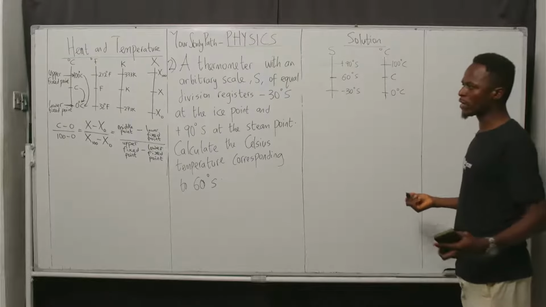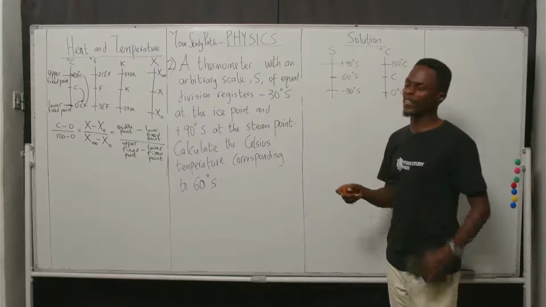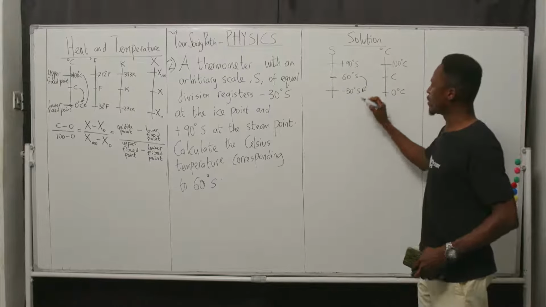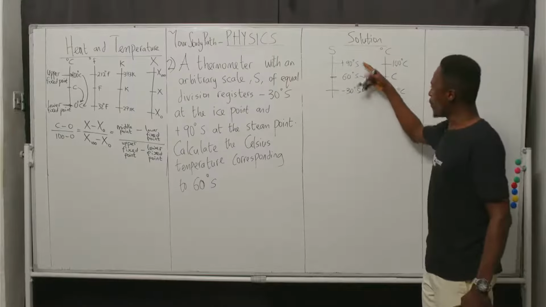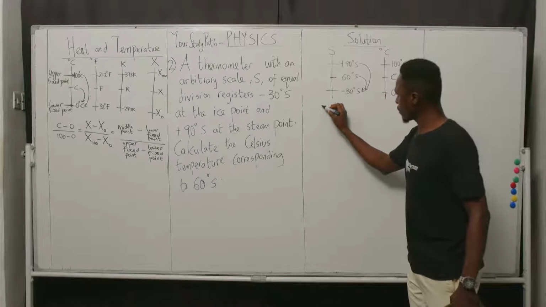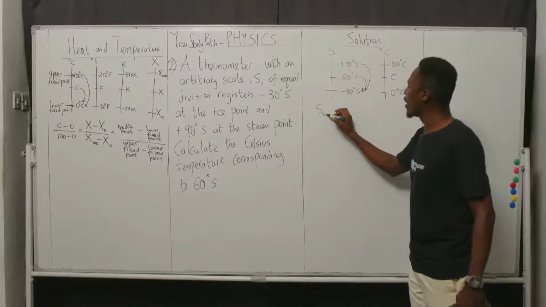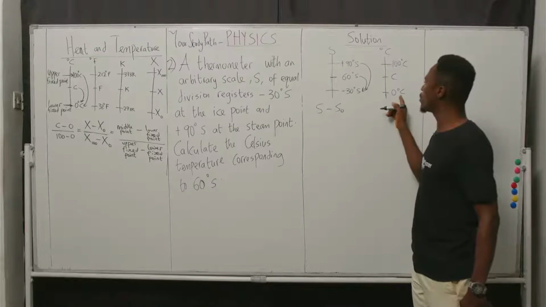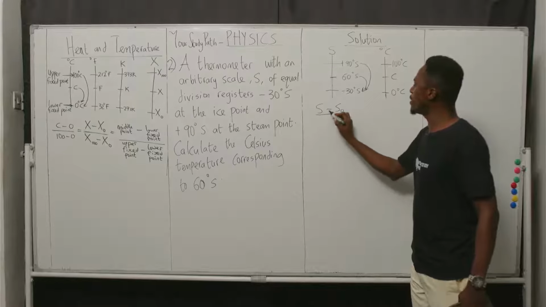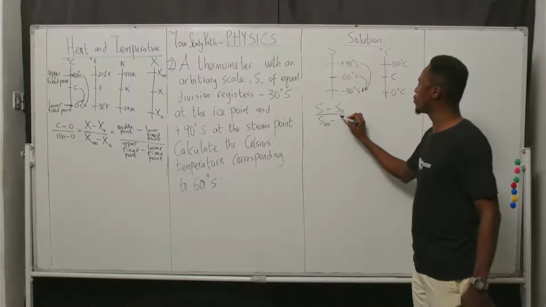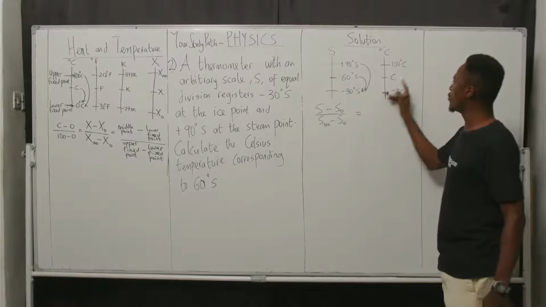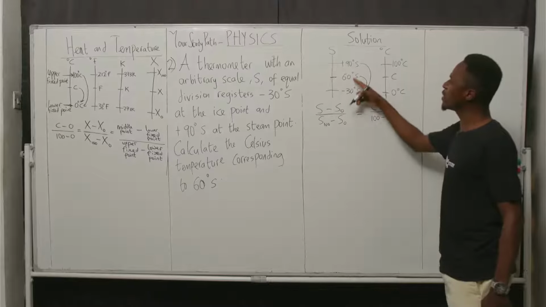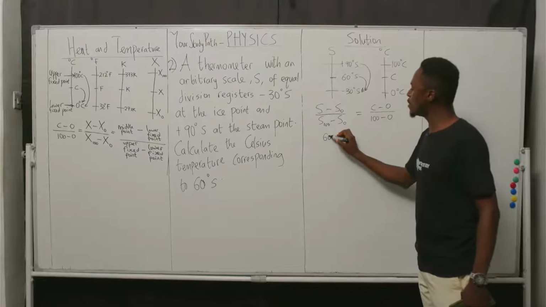The formula has not changed. Mid value minus the lower fixed point divided by upper fixed point minus the lower fixed point. This guy minus this guy over the upper minus the lower. As such, we say that S at the mid value minus S at the 0 degree Celsius scale should divide S at the 100 value minus S at the 0 value, being equal to C minus 0 over 100 minus 0. Putting in our values, mid value 60 minus